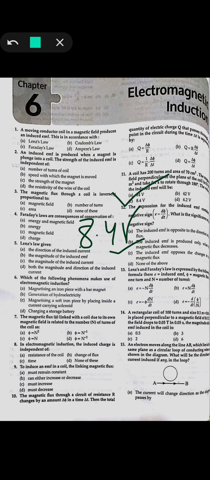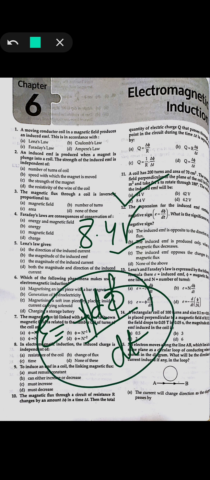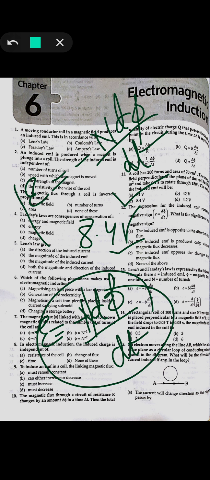Similarly, see the next question: Lenz's and Faraday's law is expressed by which of the following formulas? We know that the EMF is the rate of change of flux with respect to time, and it is taken as minus due to Lenz's law. And if we talk about the number of turns, then N will come. So the formula will be epsilon equals minus N d phi by dt. That is, the induced EMF equals the number of turns times the rate of change of the flux.